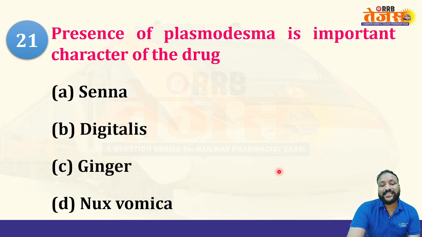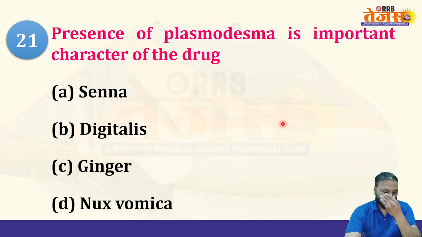Presence of plasmodesma is an important character of the drug. Which of the following is having plasmodesma? Option A, senna. B, digitalis. C, ginger. And D, nux vomica. Let us check the right answer. Yes, option D is the right answer here.